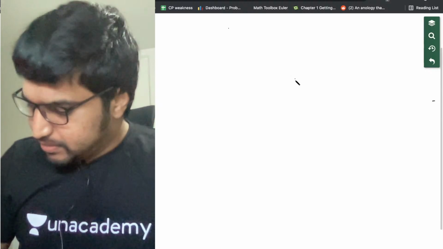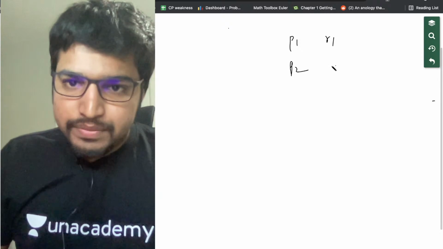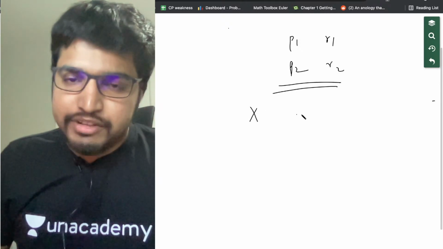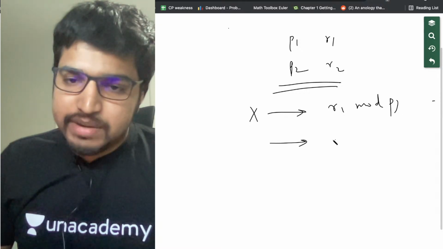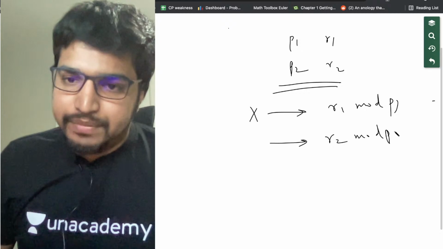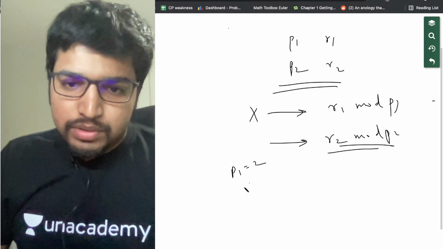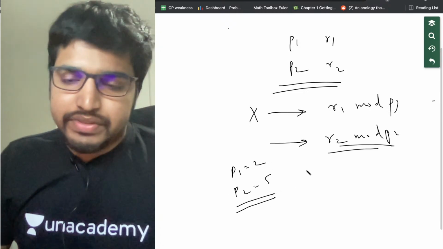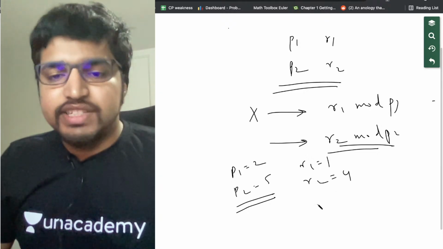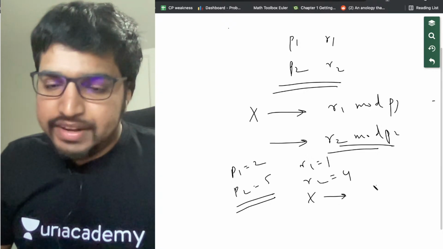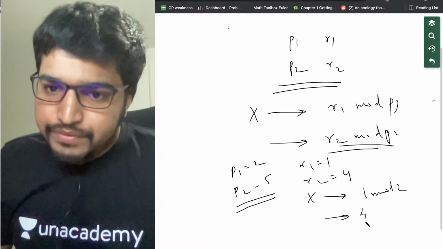You're given P1, R1, P2, R2. You need to find an X which gives a remainder R1 mod P1 and which also gives a remainder R2 mod P2. Let's take an example first. So let's say P1 is 2, P2 is 5 and R1 equals 1, R2 equals 4. So basically we need to find X which gives a remainder 1 mod 2, and also a remainder 4 mod 5.